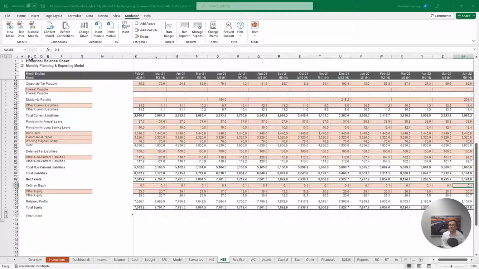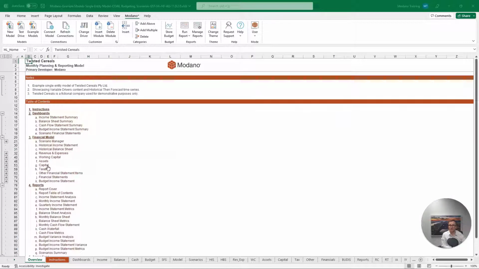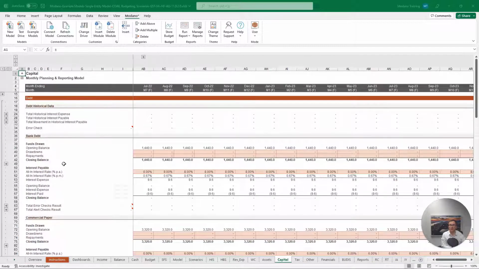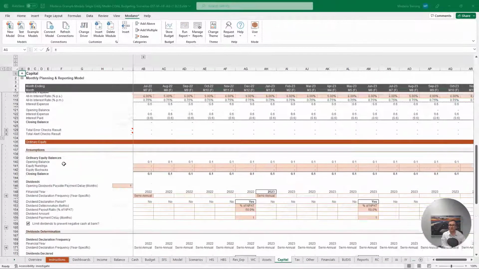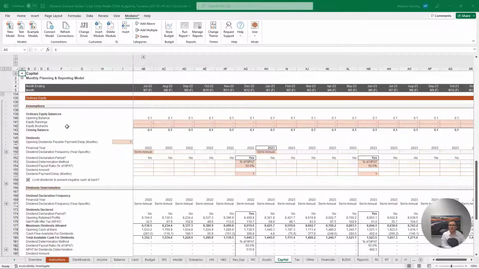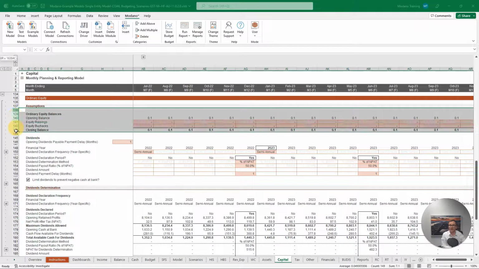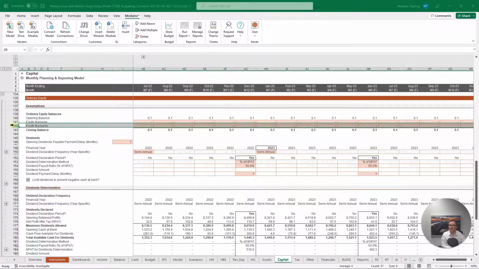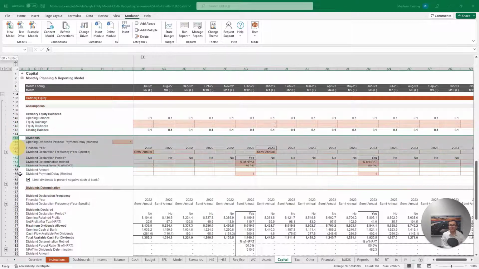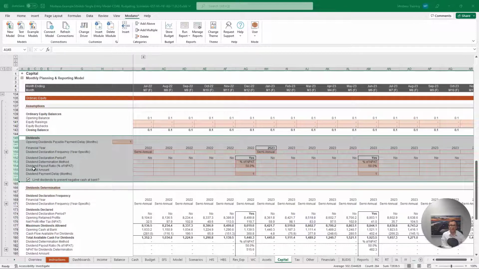Now, when we forecast your ordinary equity, this is handled just like debt on the capital sheet, and our ordinary equity analysis is located below our debt analysis. Again, just like debt, at the top of our analysis we have our ordinary equity balances, which is our return of capital. You can see that we have our raisings and buybacks, and underneath this we then have our dividends calculations, which is our return on capital.